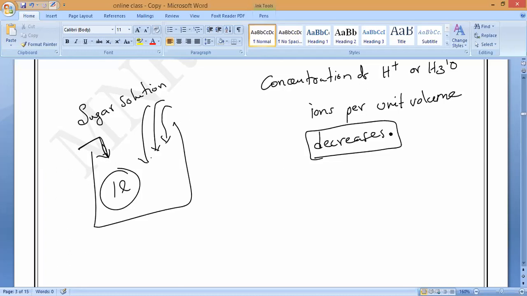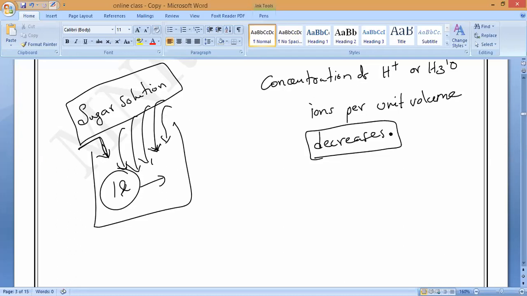Yes or no? If you keep adding more and more water, then the sweetness decreases, because the concentration of sugar decreases.